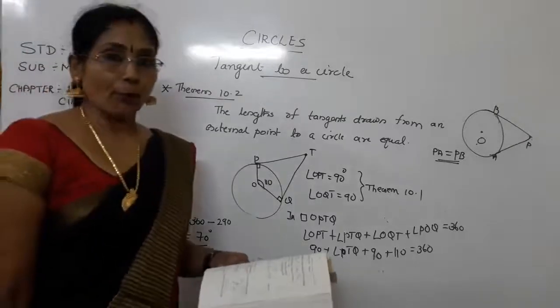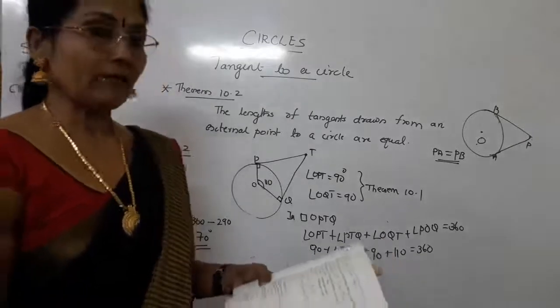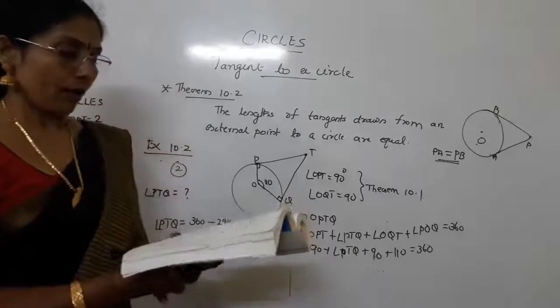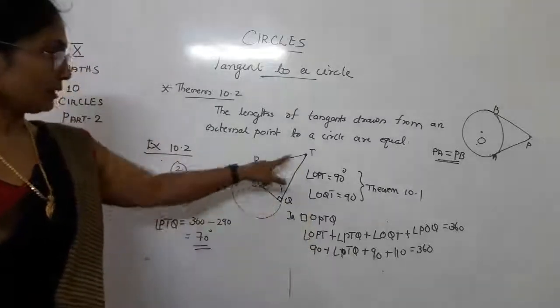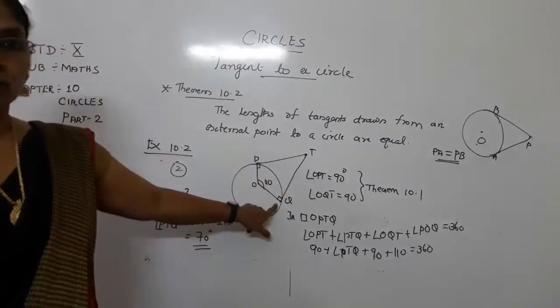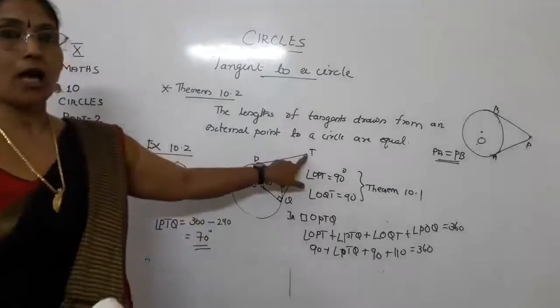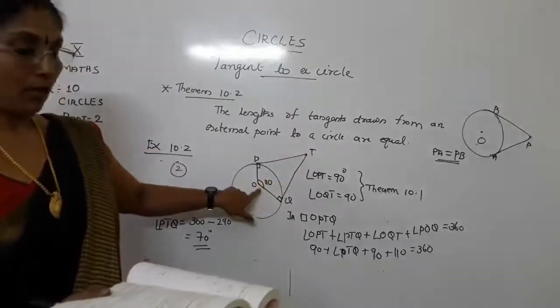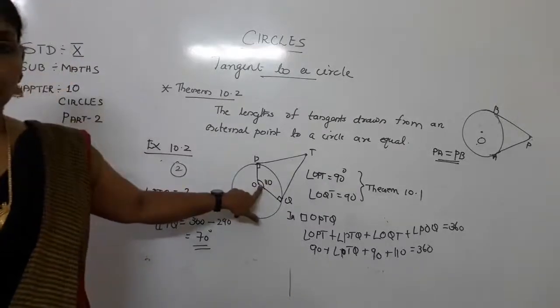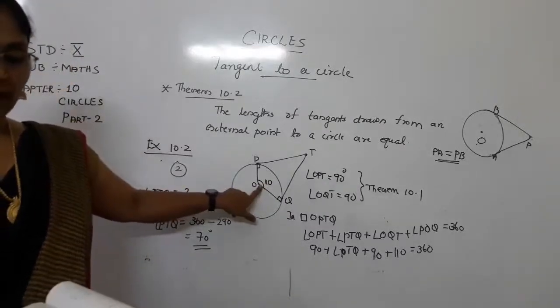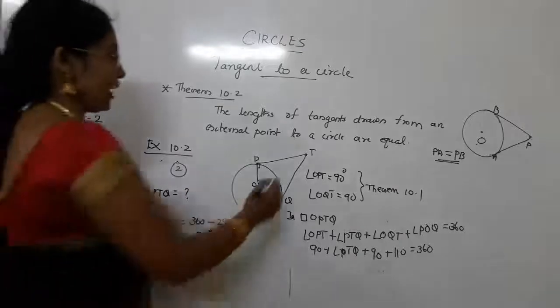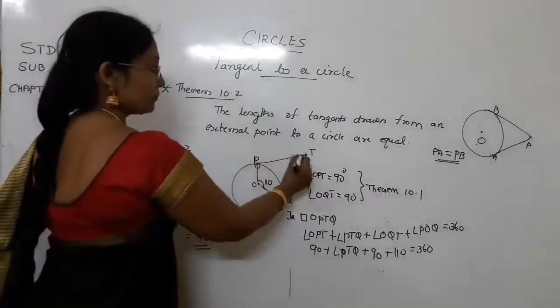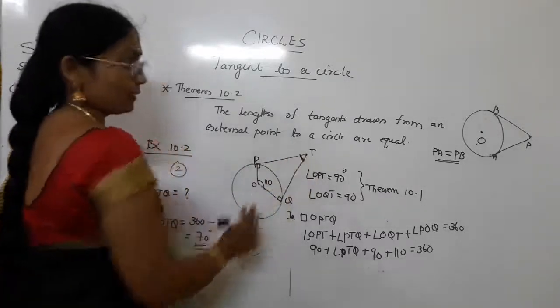Now exercise 10.2, question number 2. One figure is given, and in the figure TP and TQ are the tangents. So you can see here that these both are the tangents. Point T is outside the circle and O is the center, and this angle is given as 110 degrees. Then angle PTQ, that means we have to find out this angle. Okay, this is the angle you have to find out.